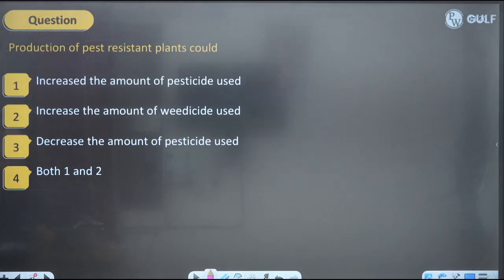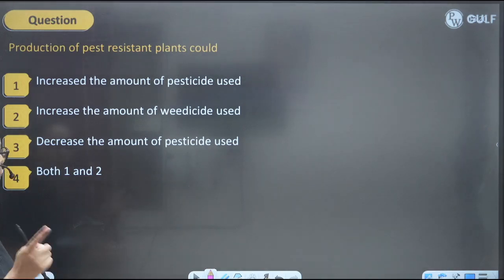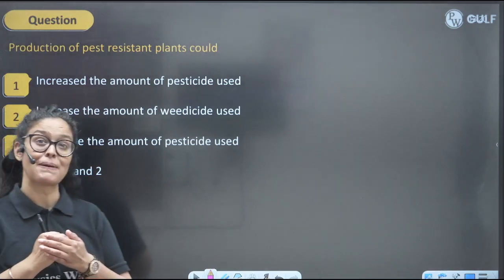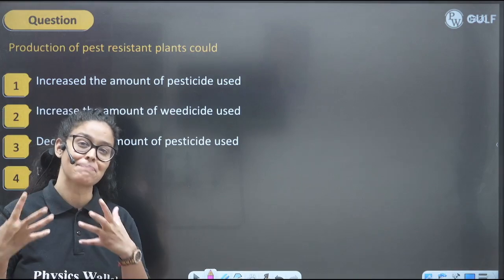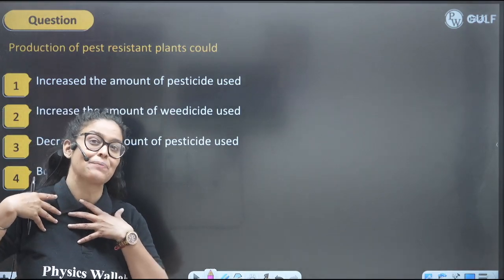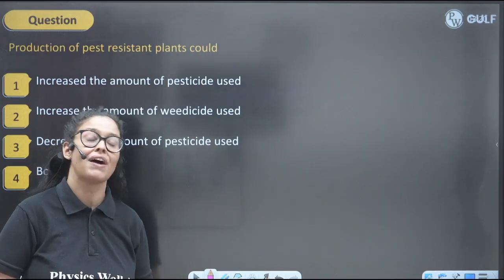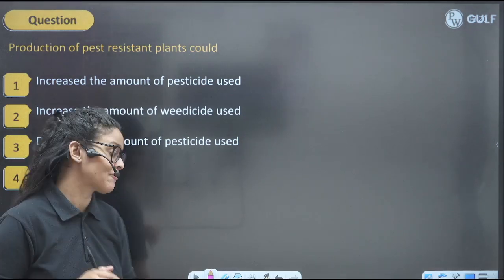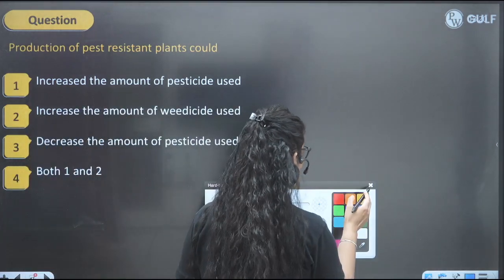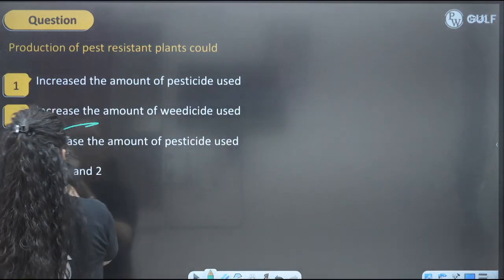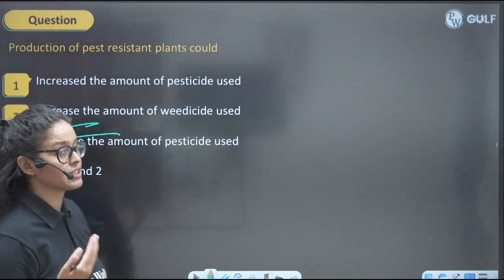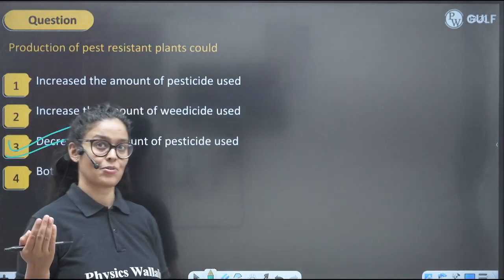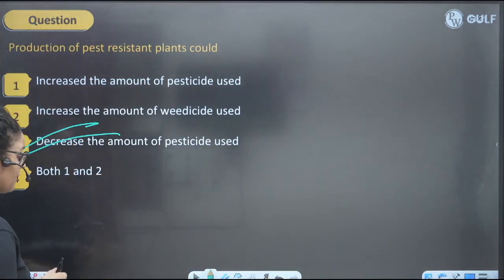Production of pest resistant plant could increase the amount of pesticide used? No. Increase the amount of weedicide? No. Decrease the amount of pesticide? Yes. So we have made them pesticide. We have put the gene in them so that they have natural capacity to fight with the pest. So we don't have to use the chemical pesticide now. So we have reduced the reliability on the chemical pesticide now, right? So perfect answer will be 3 here.